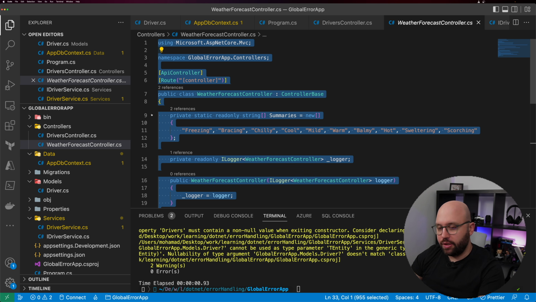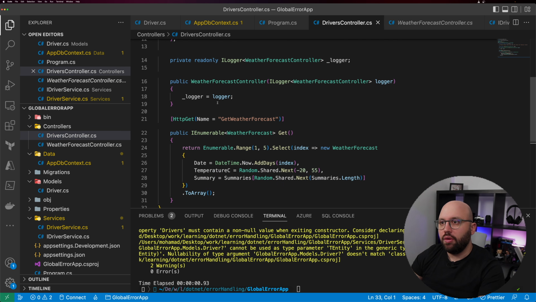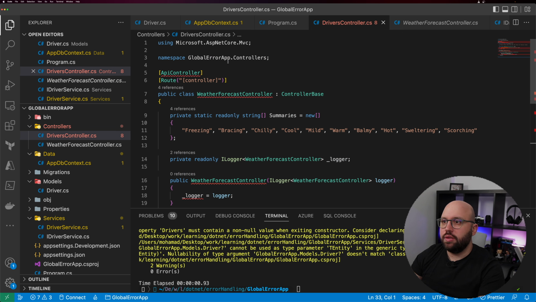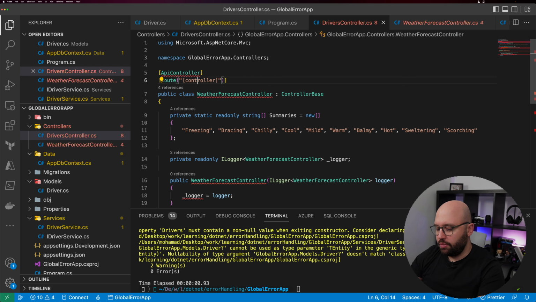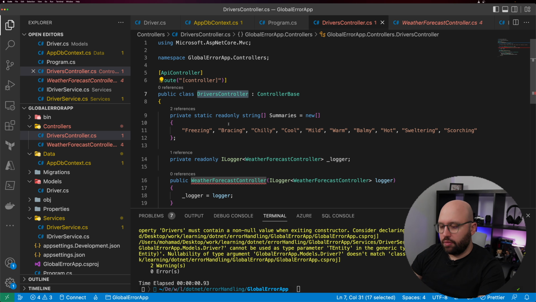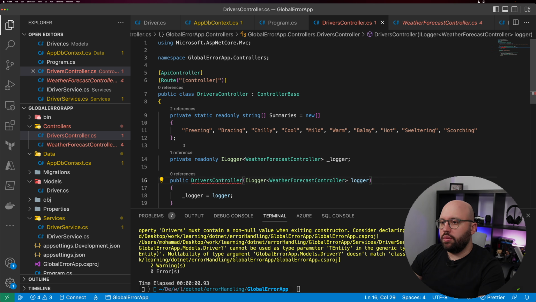So let's copy this and let's make this a bit better. This first one is going to be called SetWeatherForecast. It's going to be called DriversController. We don't need this.